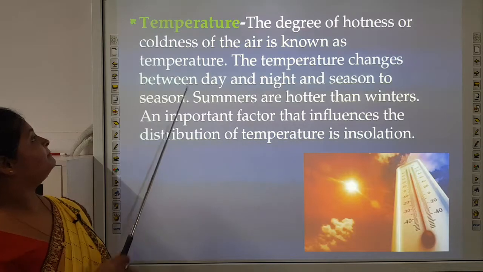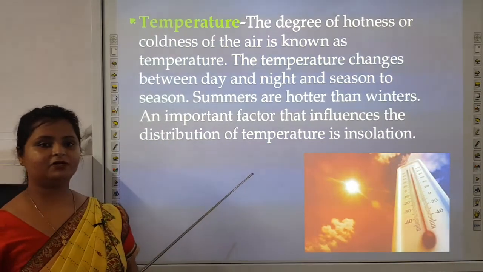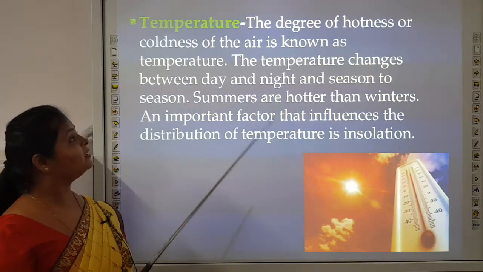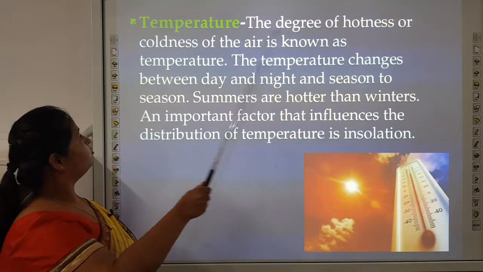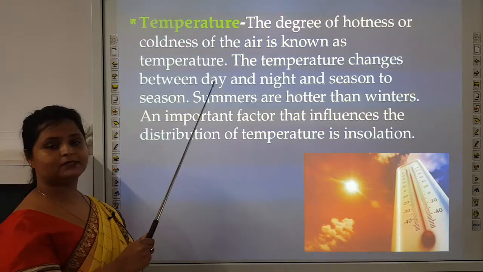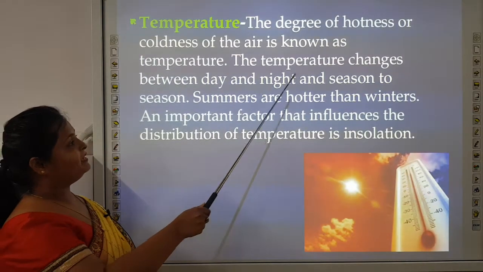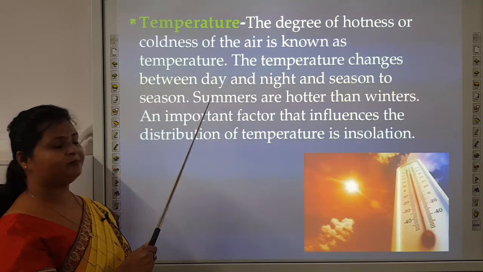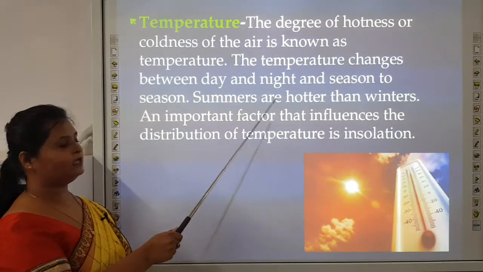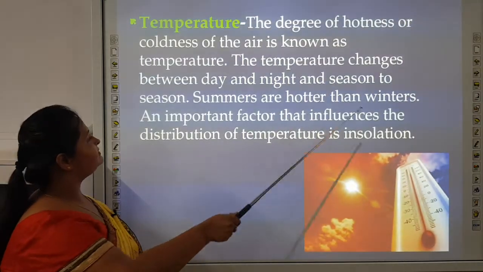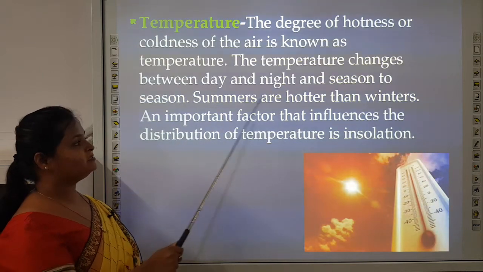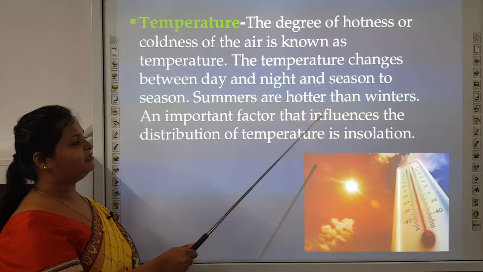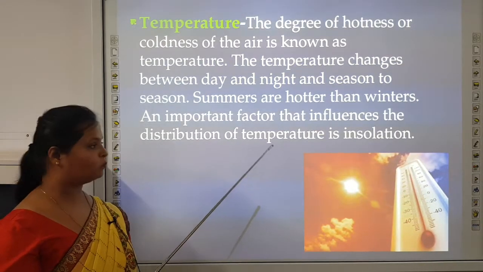Next, temperature. Now, what is temperature? We have read about weather, we have read about climate. Now, what is temperature? The degree of hotness or coldness of the air is known as temperature. The temperature changes between day and night. I have told you in daytime temperature is generally higher than the night. And season to season. Summers are hotter than winters. In summers temperature is high, and in winters temperature is generally low.